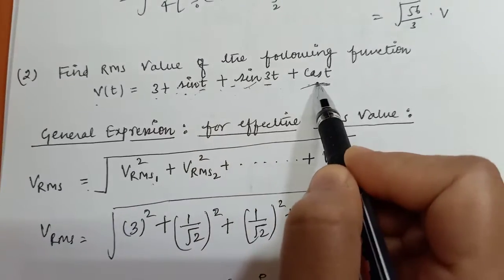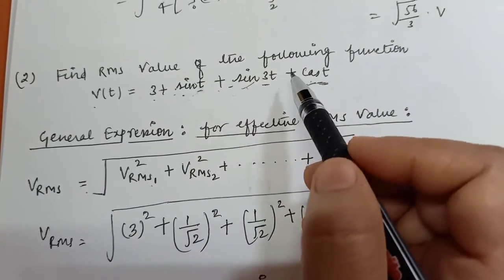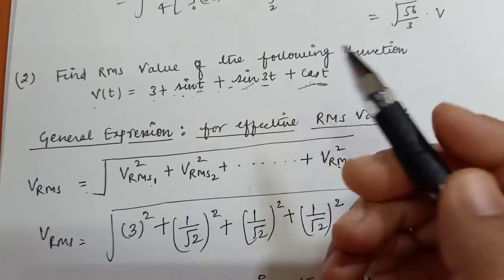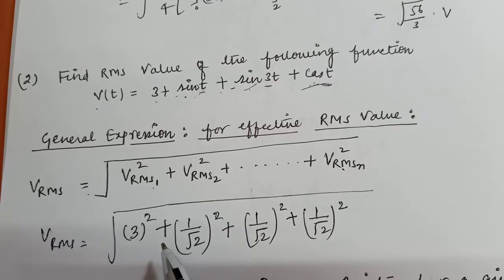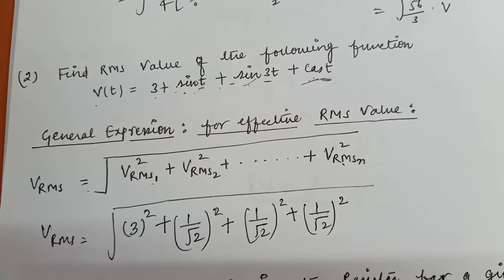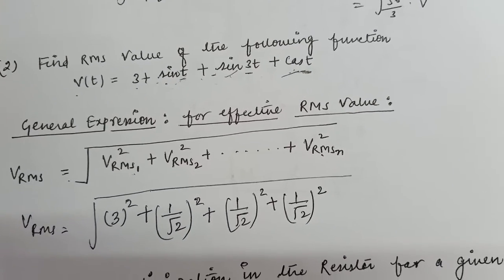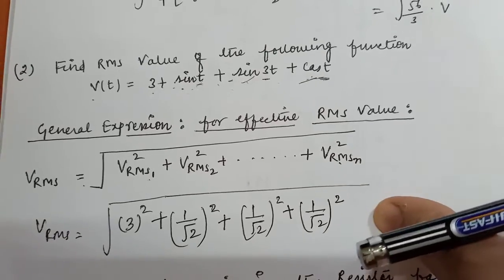The shape of the waveform is the same. All the waveforms are sinusoidal, but the frequencies are different. So it does not depend on the frequency of the waveform, it depends on the shape of the waveform. So this was about the effective RMS value. Now let's move towards another question.